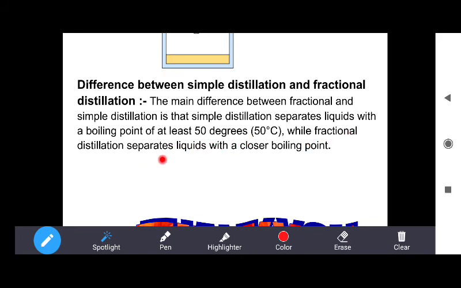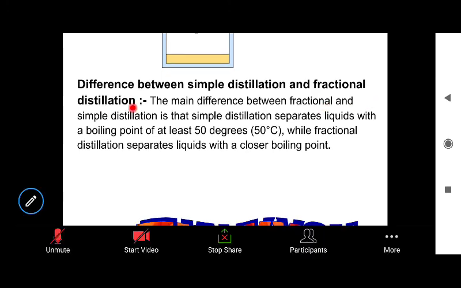While fractional distillation separates liquids with closer boiling points. For example, if the difference between the boiling points of two or more liquids is 20 degrees Celsius, or 10 degrees Celsius, or 25 degrees Celsius, then we will use fractional distillation for separating those liquids. So this chapter is finished.